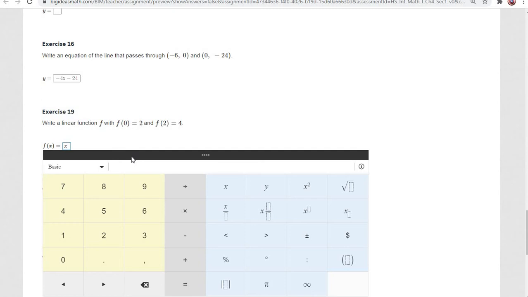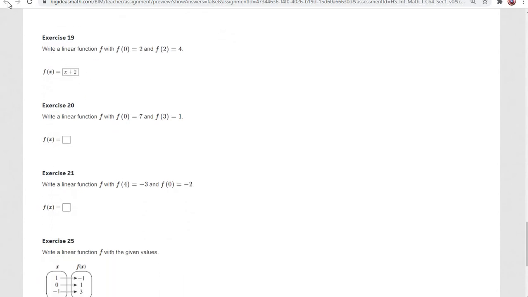And then our y-intercept here. Again, when x is 0, then y is 2. So x plus 2 is going to be our answer for that one.